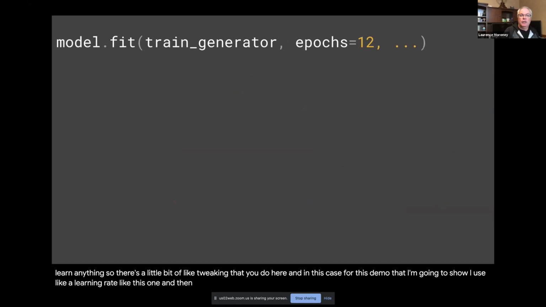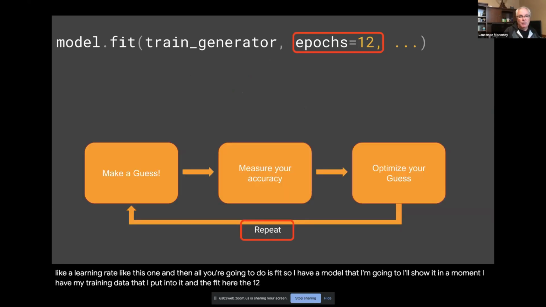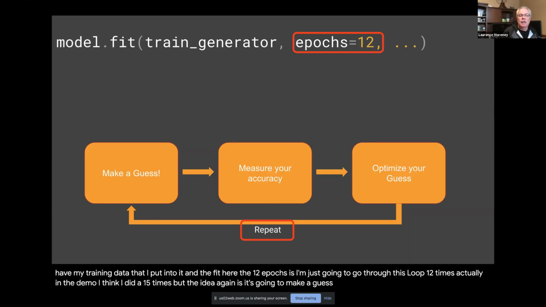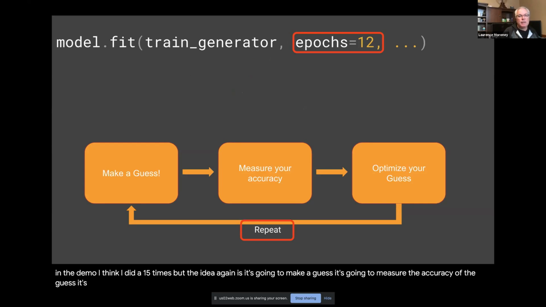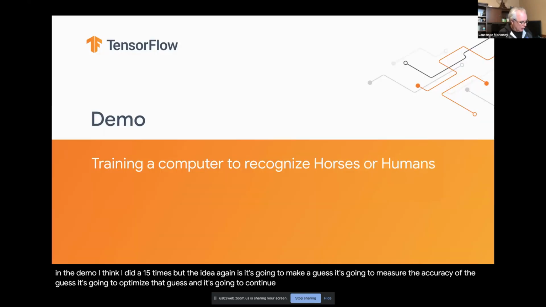And then all you're going to do is fit. I have a model that I'll show in a moment. I have my training data that I put into it, and with the 12 epochs, I'm just going to go through this loop 12 times. Actually, in the demo, I think I did it 15 times. The idea is it's going to make a guess, measure the accuracy of the guess, optimize that guess, and continually repeat. So if I switch to a demo for a moment.